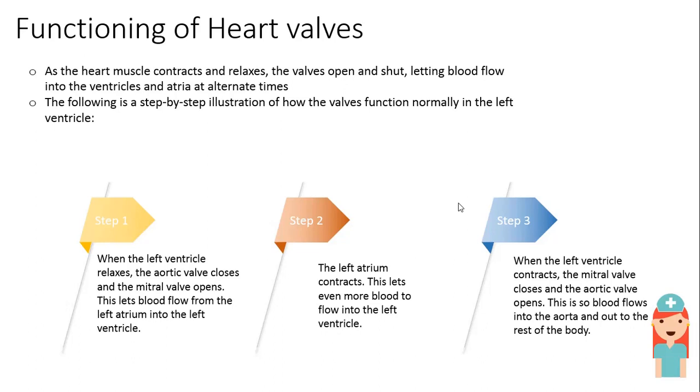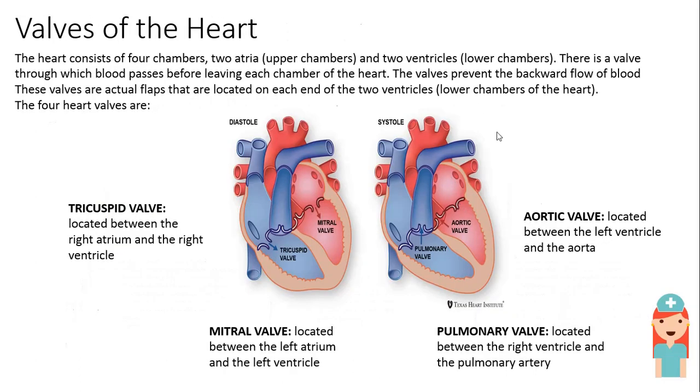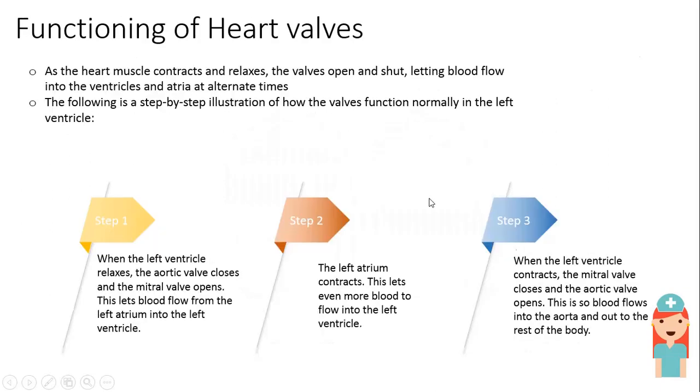When the left ventricle contracts, the mitral valve closes. When the entire blood from the left atrium has come down to the left ventricle, the mitral valve will close and the aortic valve opens, so that the blood flows into the aorta and out to the rest of the body.